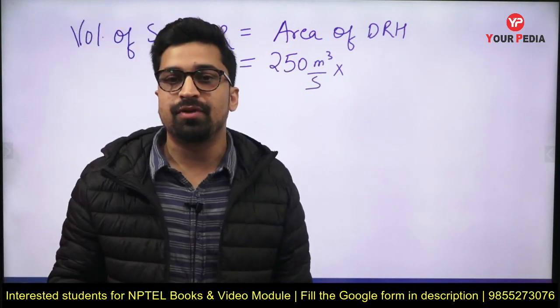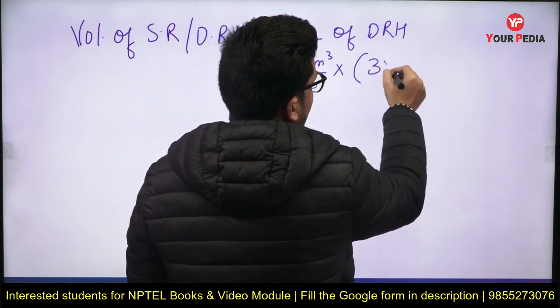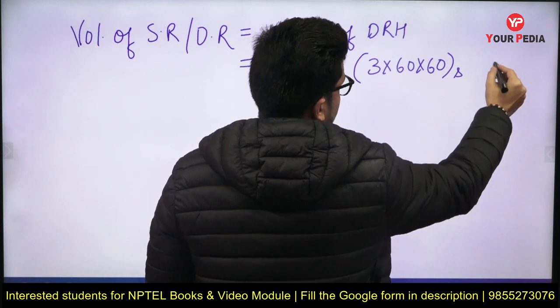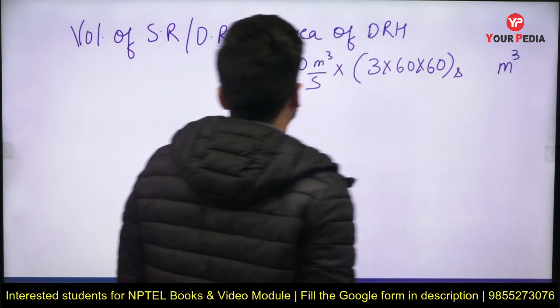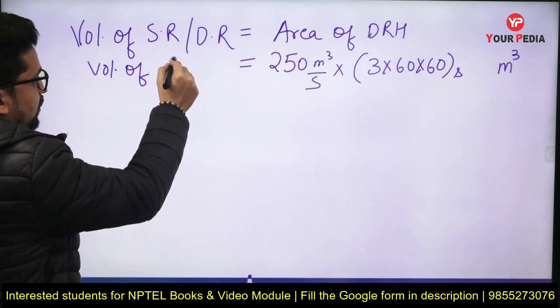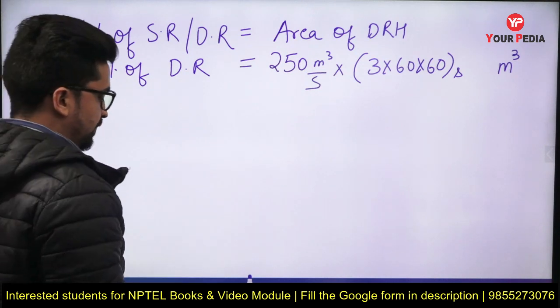So 3 hours will be 3 into 60 into 60 seconds. So this will come in meter cubes, and this will be the volume of direct runoff, or area of DRH.